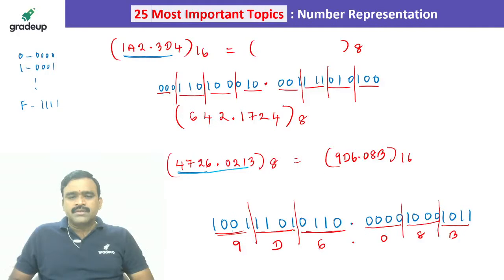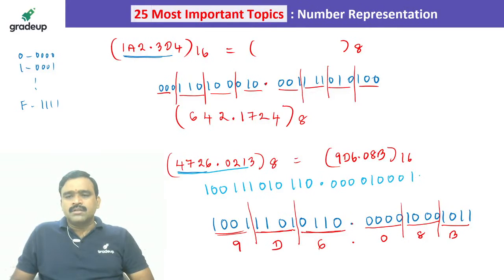How have I written this? First of all, 4 is 1 0 0. 7 is nothing but 1 1 1. 2 is nothing but 0 1 0. And 6 is nothing but 1 1 0. 0 is 0 0 0, 2 means 0 1 0, 1 is 0 0 1, 3 is 0 1 1. Right? So this is a base 8 number.